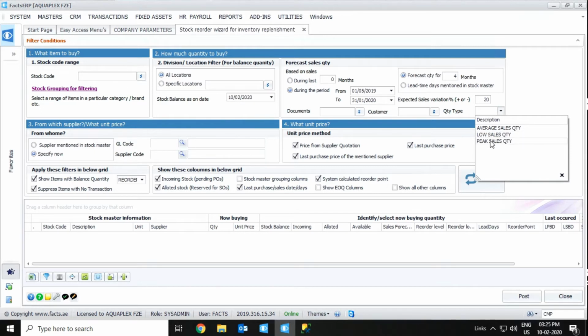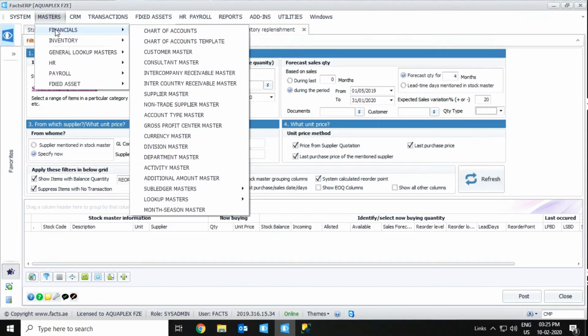As we know, we have peak season, low season during this financial year. Suppose if we are going to consider the quantity of the low season, we can select low season sales quantity. Based on that, system will calculate the rest, how much we have to order like that. And average sales quantity, peak season quantity. The low sales and peak season, we have a master for setting that. We have financial month season master.